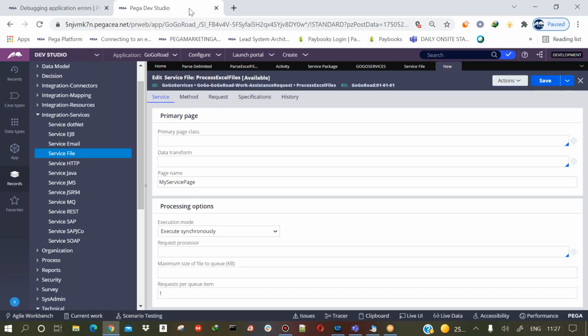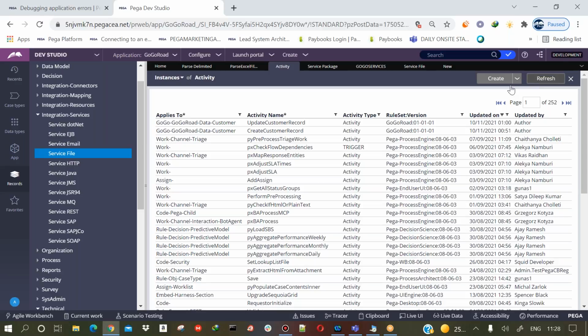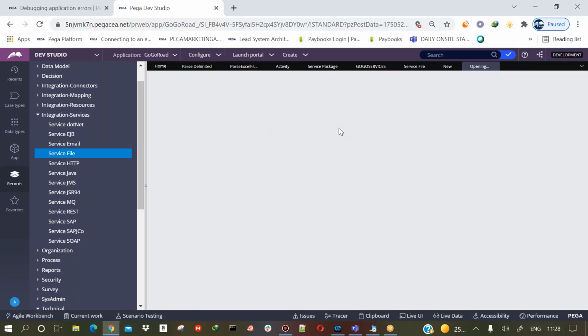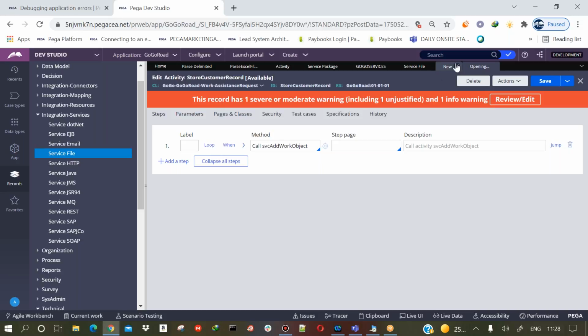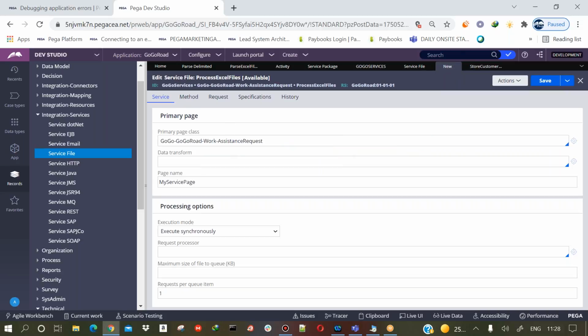Here we need to give the class where our service activity is created. In the first step, I gave the class where my parse delimited is. In this step, I will give the class where my service activity is created. We created this service activity, the store customer record. This activity is present under the assistance request class, so I am giving this class here. Then you can leave the rest as it is. Now just save it.